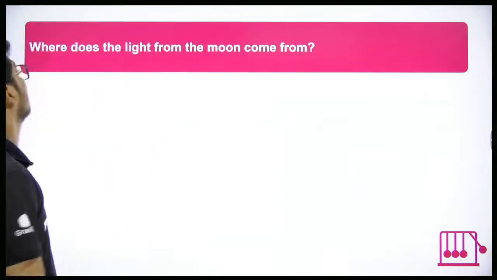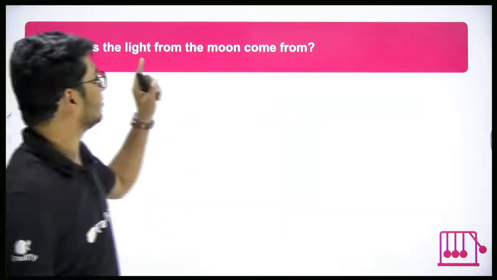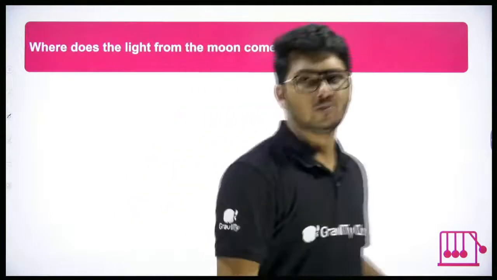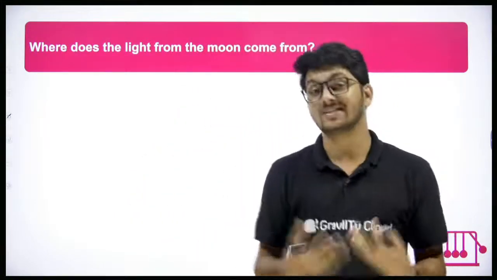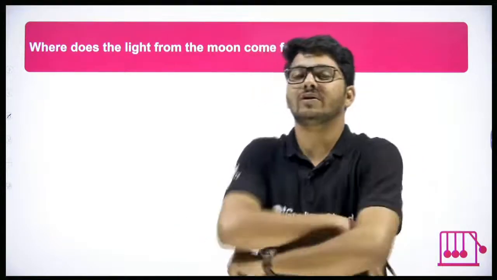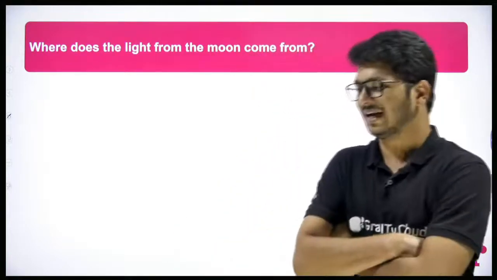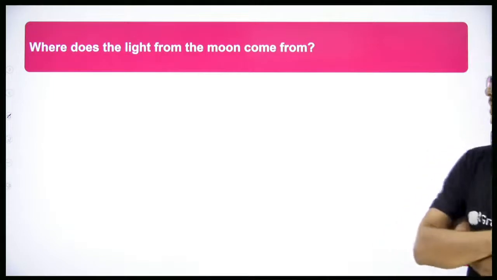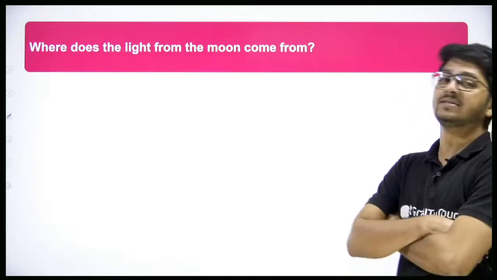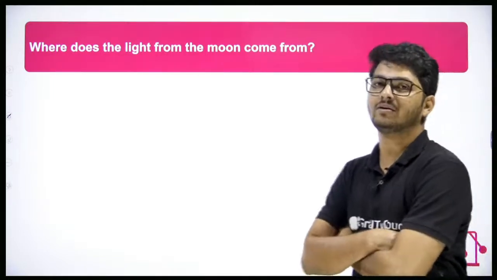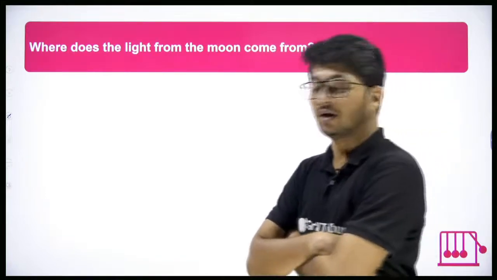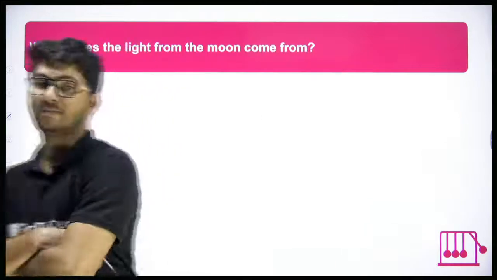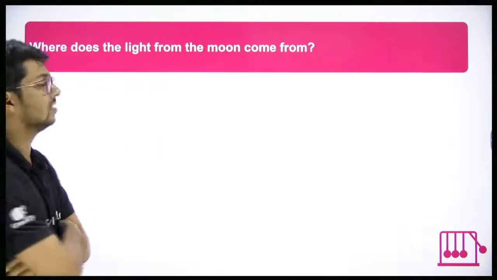Right. The next question, I think I gave you the answer for that, but you can still write it down in your book. Where does the light from the moon come from? Moonlight, whatever you call it, during the night. What is that light? Where does it actually come from? Please write it down in your book, and then you can compare your answer with mine. It comes from the sun.